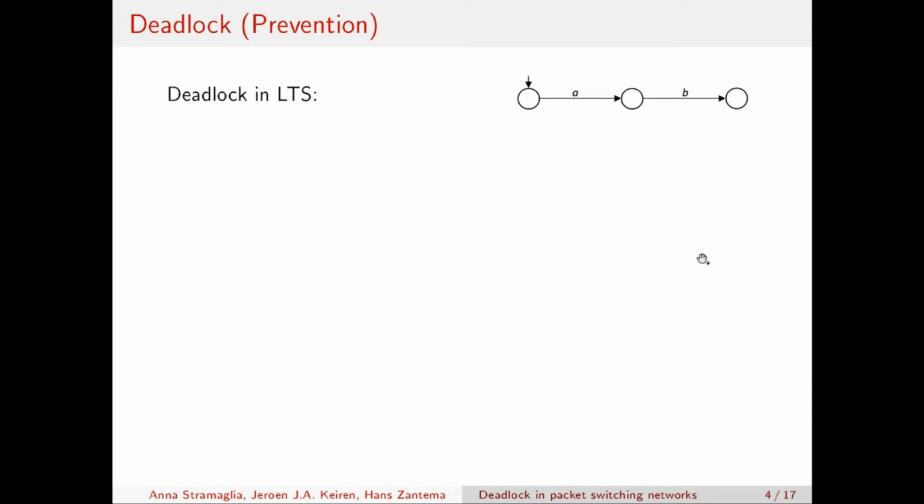Another important concept in this work is deadlock. Deadlock is a well-known bug pattern in computer systems, where the system reaches a state in which no operation can progress any further. In this slide, we have an example of a deadlock situation in a labeled transition system. From the initial state, the labeled transition system can perform an A action and then a B action, and then it ends up in a state which does not terminate and has no outgoing transition. This is said to be a deadlock situation for labeled transition systems.